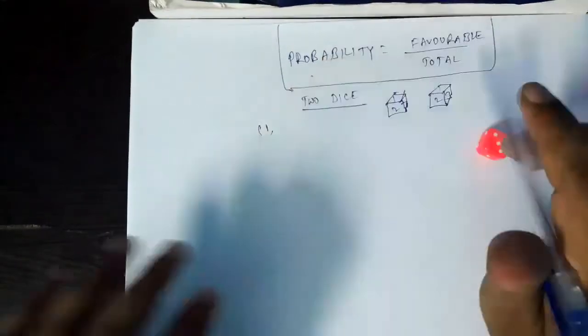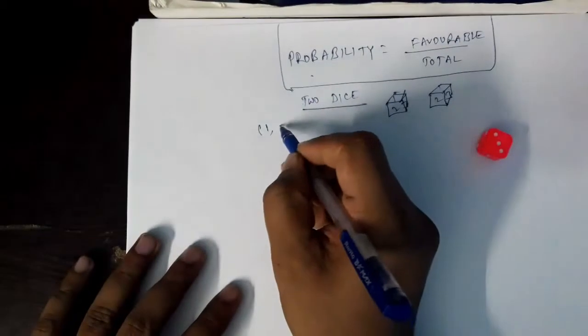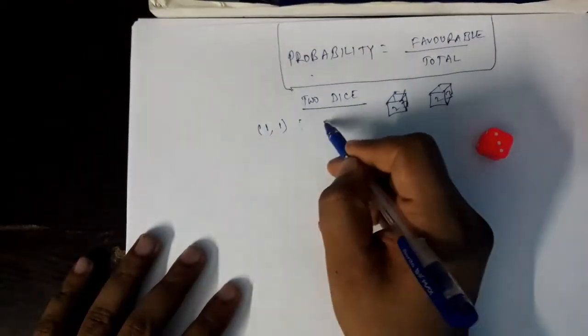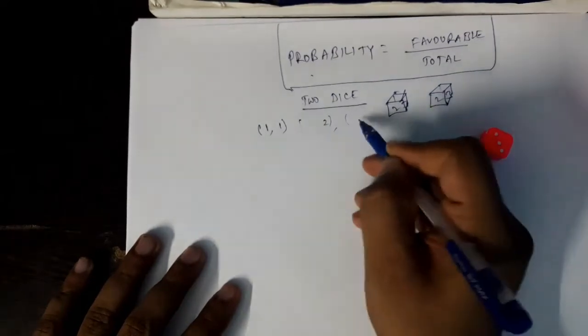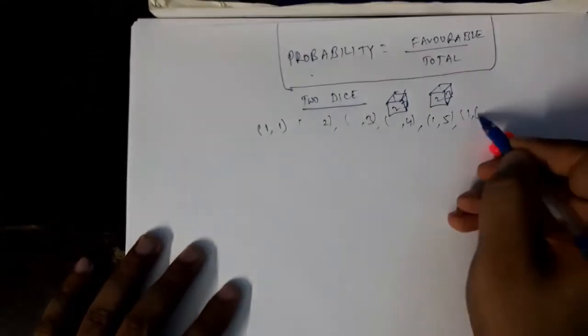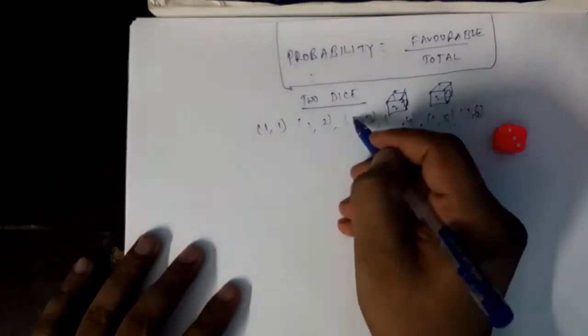So six chances are there. So 1 1, 1 2, 1 3, 1 4, 1 5, 1 6 are possible.